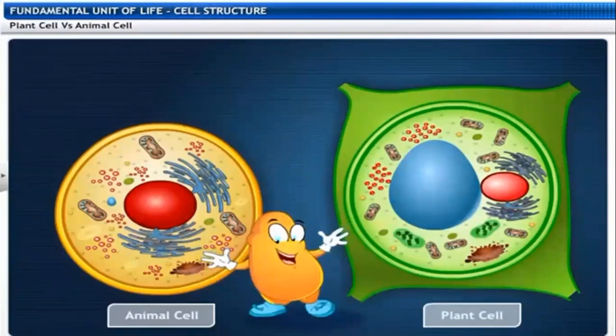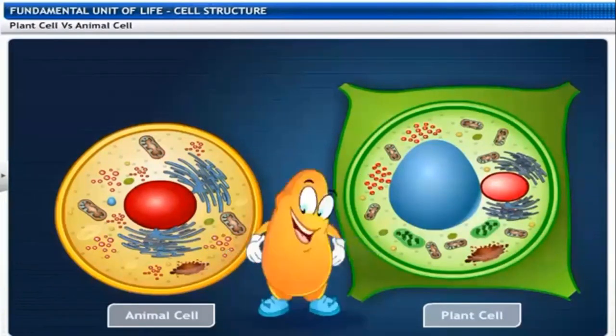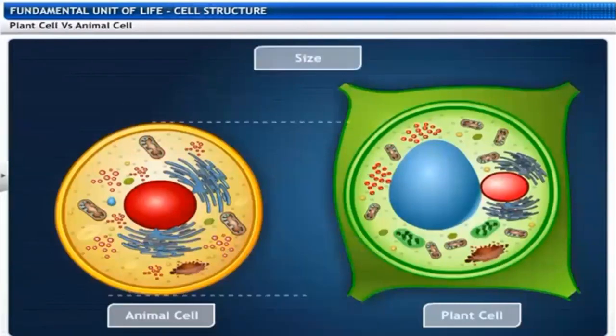Now look at the differences between animal cells and plant cells. Size: plant cells are larger compared to animal cells. Cell wall: plant cells have a cell wall, but animal cells do not. Plant cells have chloroplasts, but animal cells do not. Plant cells usually have a large vacuole, while animal cells do not; if present, it is a small vacuole.